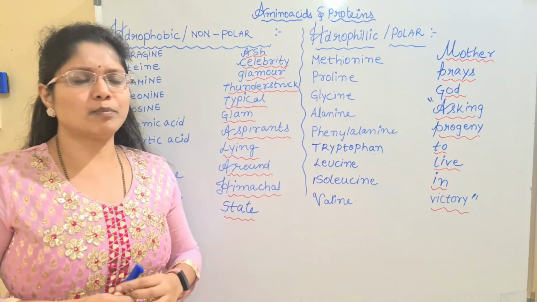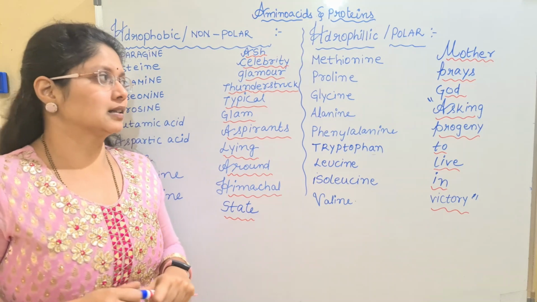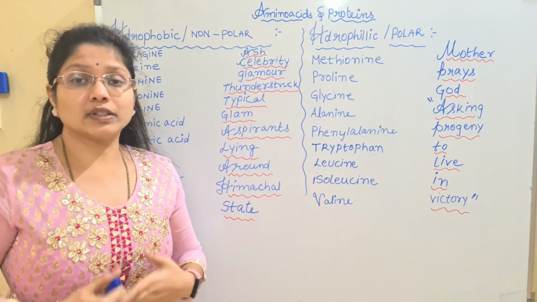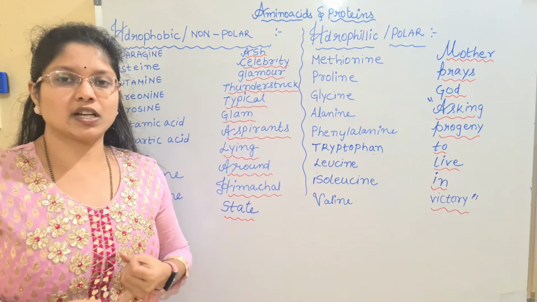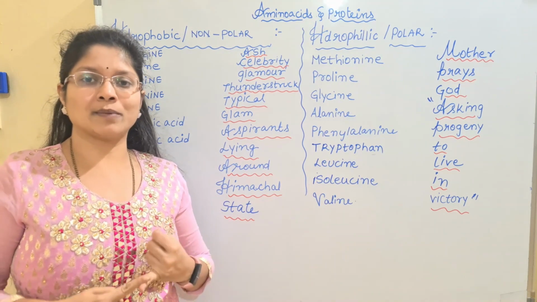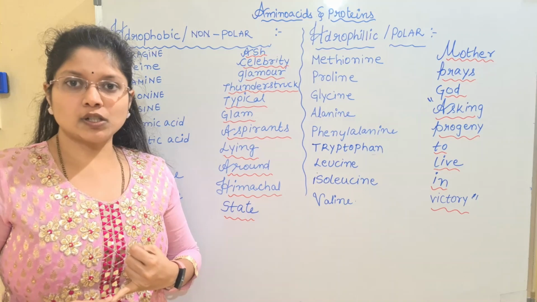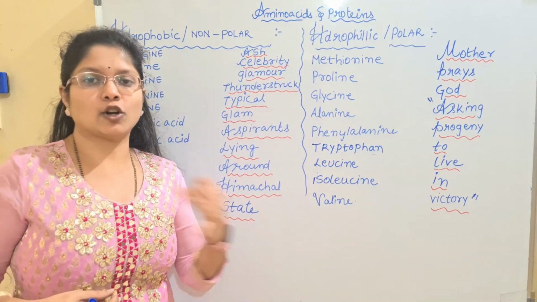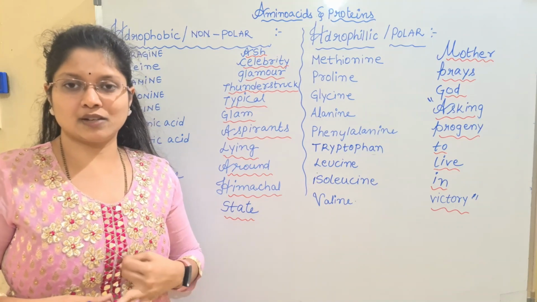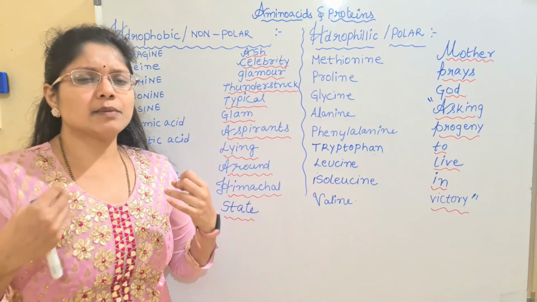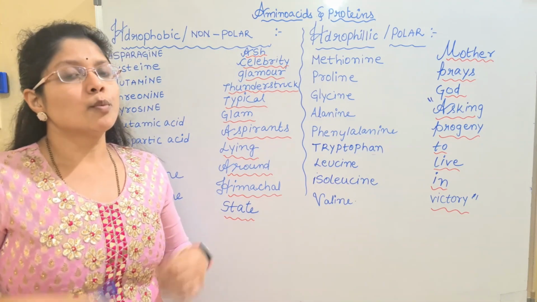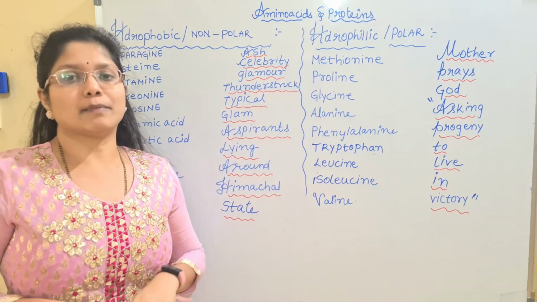Okay, so these are the important points we have learned regarding the amino acids, and mainly I was talking about the classification system. I told you two classifications, one based upon the chemical nature and another based upon the production inside the body, essential and non-essential, and some are semi-essential. The last important classification, which is very important for you, is regarding the polar and non-polar amino acids.